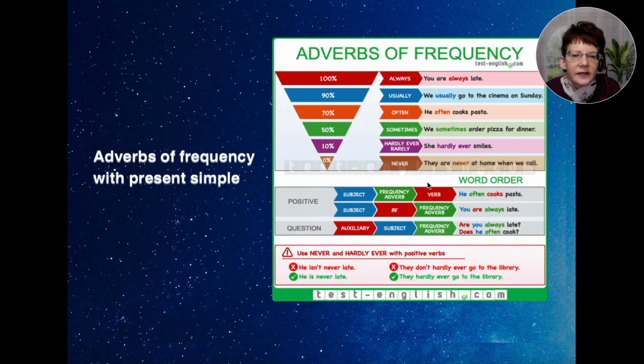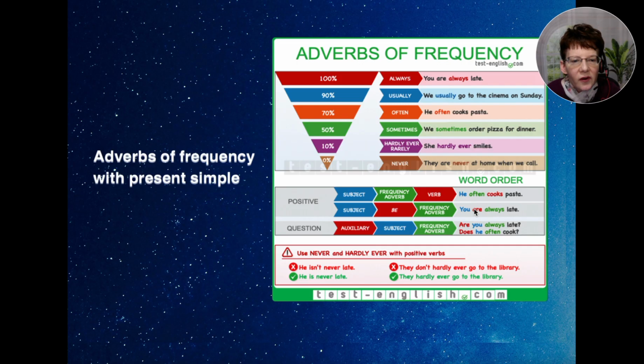All right, so looking quickly at word order for a positive sentence, you can use a subject, frequency adverb, and then the verb. This comes before a regular verb. He often cooks pasta. Then we have the subject, a be verb, and then a frequency adverb.